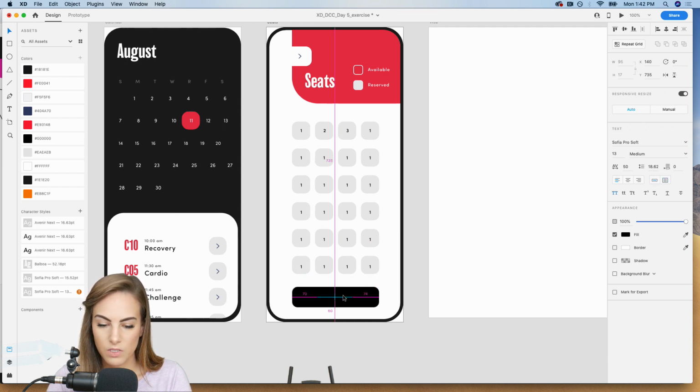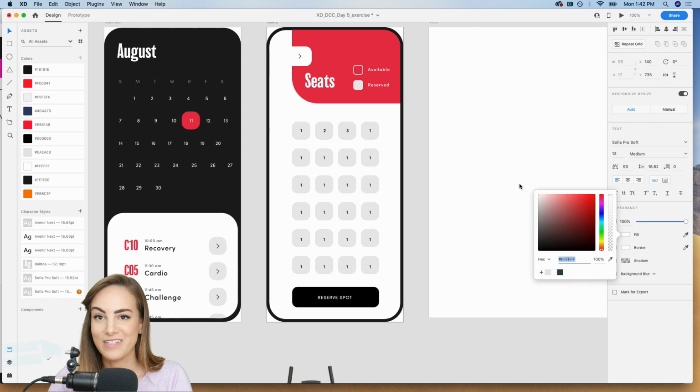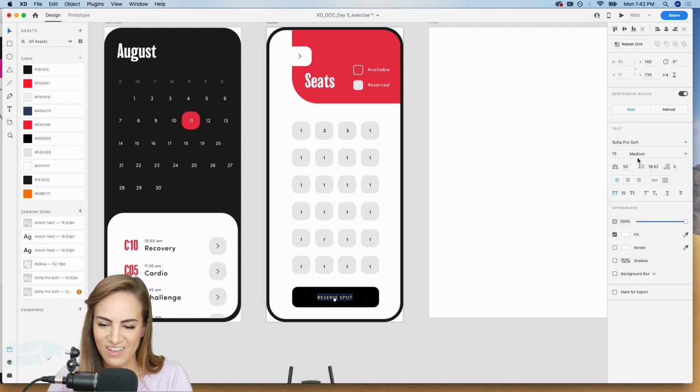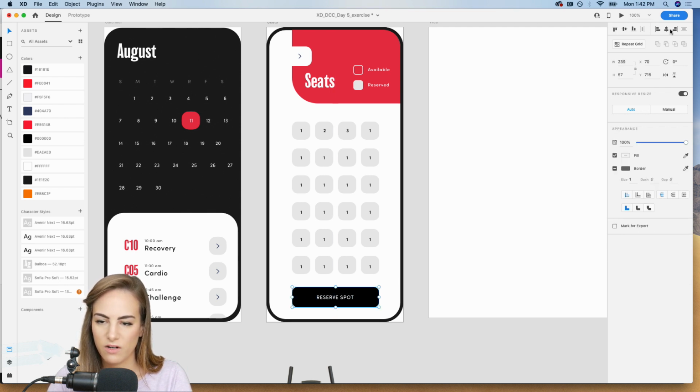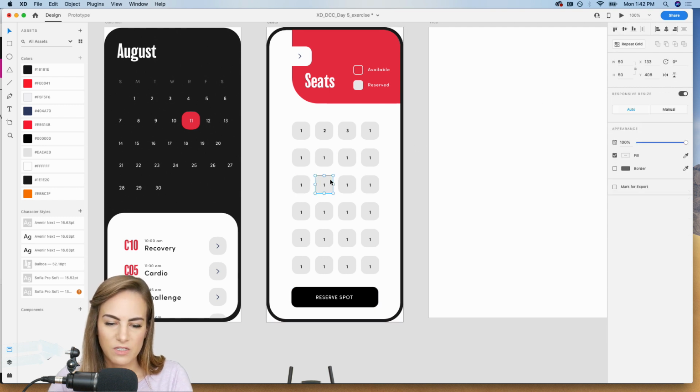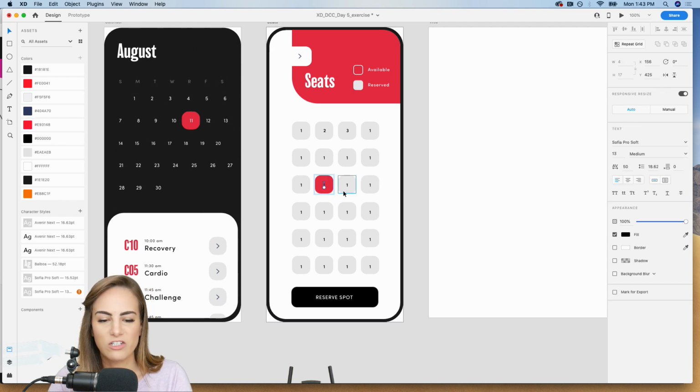And then we'll just group these together. Make it white so we can see it actually. And maybe a little bigger, like, yeah, that's good. Okay. So group those together and then let's center that. Perfect. And I guess I should make a few of these, like, let's select one and make it red. So it's like, hey, we actually selected this seat.